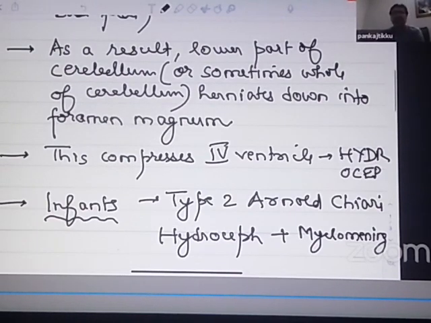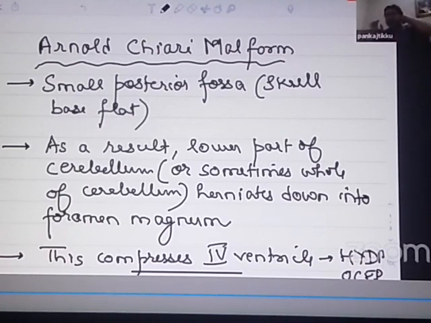So just repeating once again, a small posterior fossa, flat skull base, small posterior fossa. So the lower part of the cerebellum herniates down into the foramen magnum. Or sometimes the posterior fossa can be so small that the whole of the cerebellum will herniate down into the foramen magnum. Foramen magnum is the spinal canal. It's a tube through which the spinal cord passes. Through that foramen magnum, the fourth ventricle is also passing, and now the cerebellum also passes. So the cerebellum will compress the fourth ventricle. And when the fourth ventricle gets compressed, an obstruction occurs inside the ventricles. So behind that, hydrocephalus, dilatation of the ventricles, can occur.